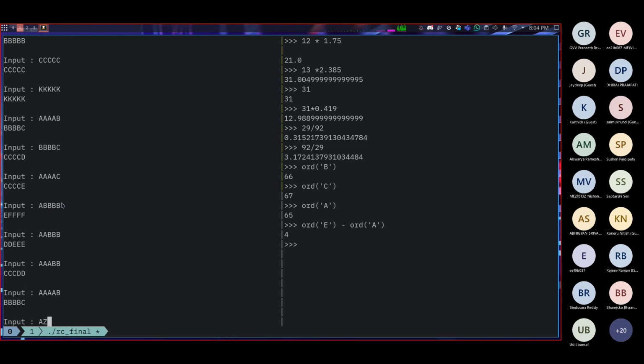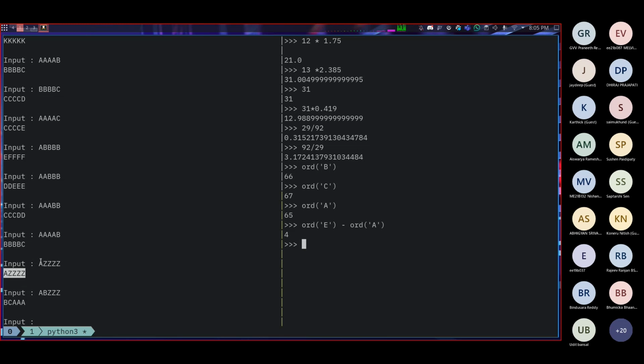Now the edge case would be when we fall off the edge. What if we enter A, Z, Z, Z, Z? In this case, you can't go beyond Z. So what they do is, they basically give the same output, I suppose. I'll try a different one. Yeah, they loop back around. The second thing you should notice here is that A, Z, Z, Z, Z gave the same output. It didn't change the output.